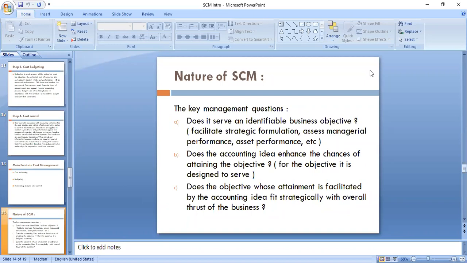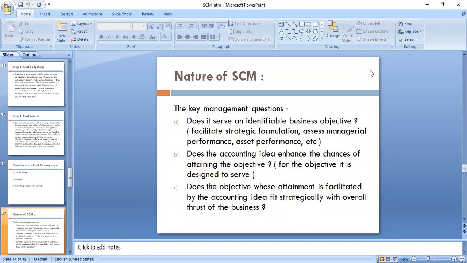Right? Because every business has some business objective, right? Why they are formed, what they want to do, and so many other things. So every business wants to achieve its own objective in a particular manner. Now, when we follow strategic cost management, is it serving the purpose of an identifiable business objective? Correct. So, it facilitates strategic formulation.